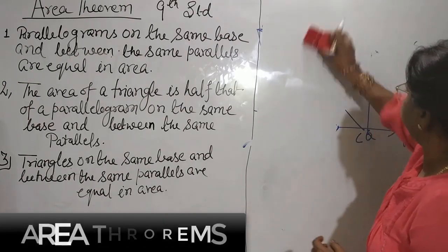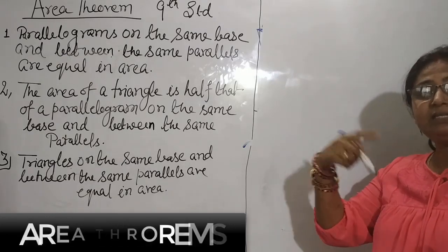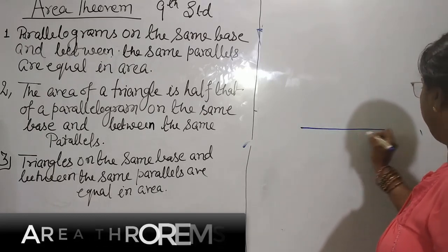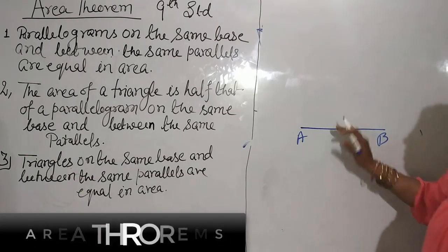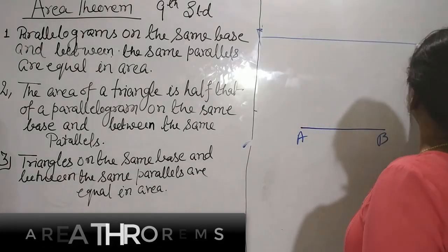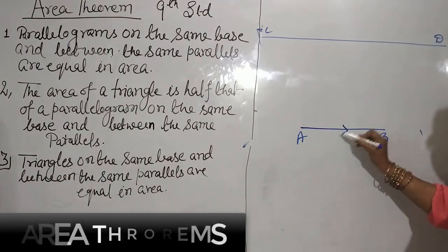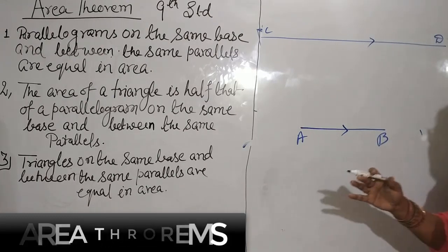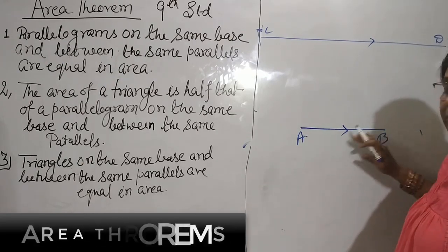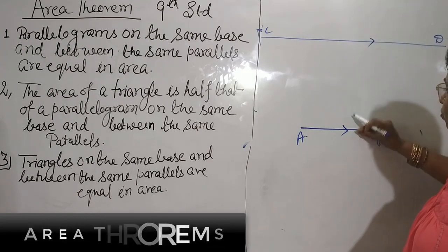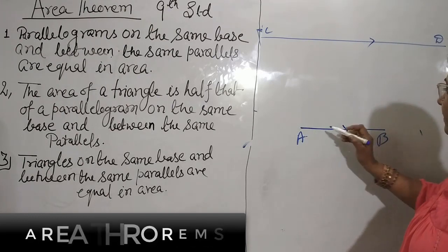Next, this sentence is also always used: on the same base and between the same parallels. Suppose I have taken one base AB. It is constant, and one more line CD parallel to AB. Both lines are parallel. Now imagine some geometrical diagram whose base is the same, between both parallel lines. That means the same parallels and the same base.